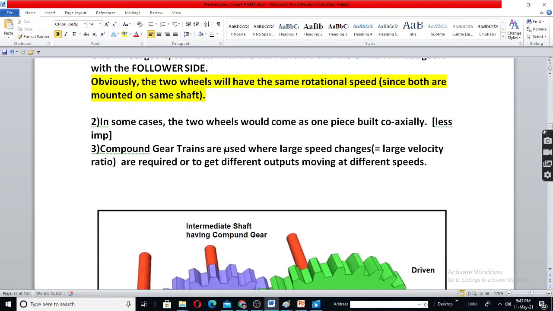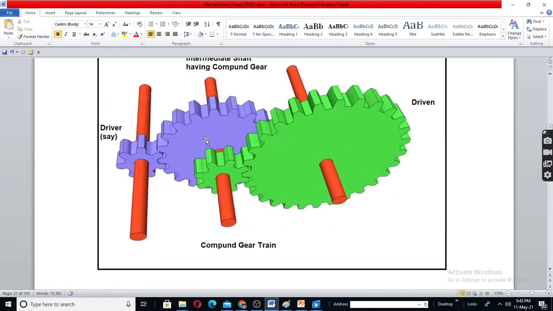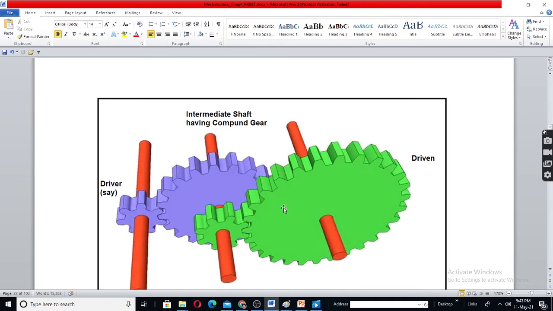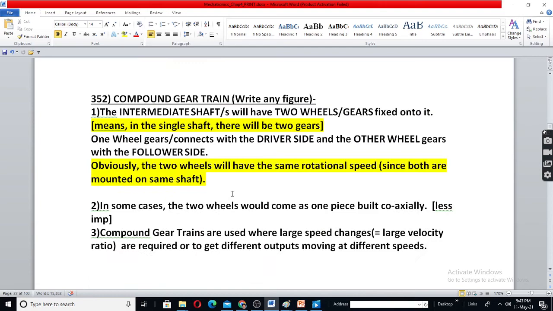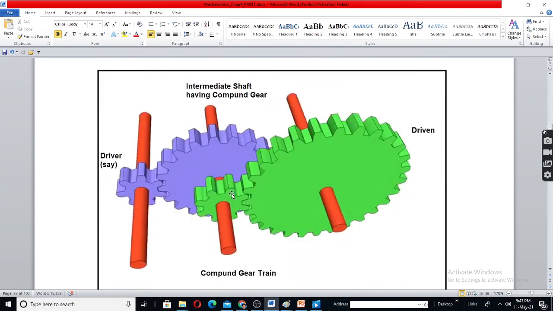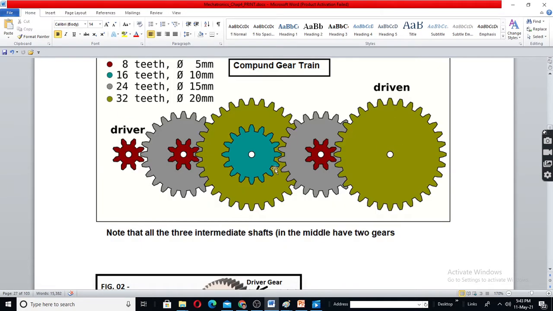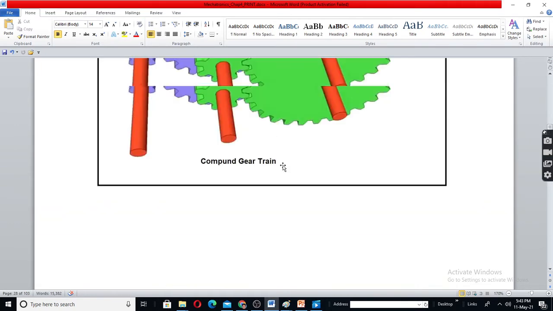Compound gear train. Here in one shaft there are two or more gears. See, this is driven, for example. This drives this one, and here you will get this one, driver. But this is coupled to another gear. Here you get higher velocity ratio. Okay, other things are given here. You can write any one figure.